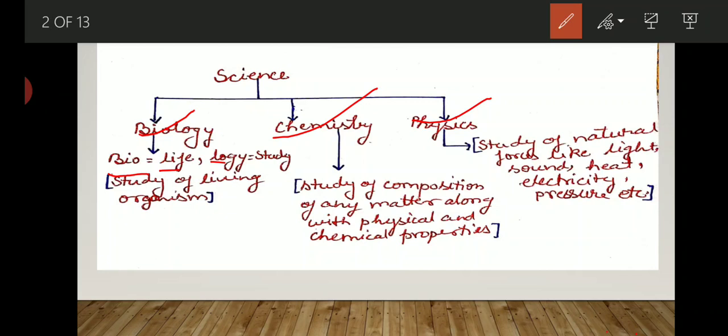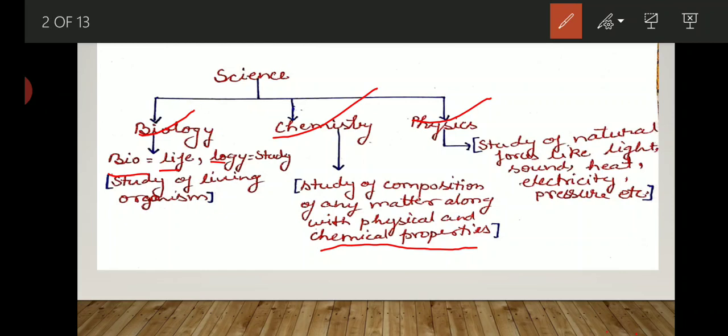Similarly, we can define chemistry like this: the study of composition of any matter along with their physical and chemical properties is called chemistry. Physics is also defined as the study of natural forces like sound, heat, electricity, pressure and so on.